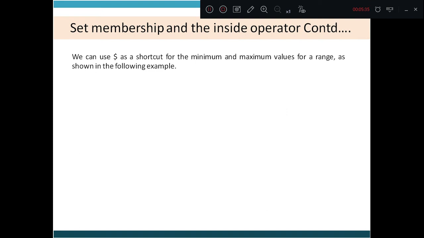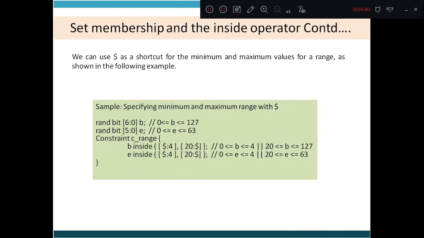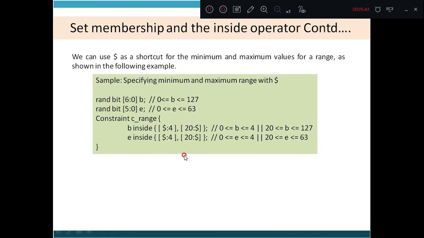Now we can use dollar as the shortcut for minimum and maximum values for the range. Let us see the example for that. See this example, specifying minimum and maximum range with dollar. B takes the size of 6:0, that is 7 bits, and it is randomized. Even E takes 6 bits, and this is also randomized. B has to lie between 0 and 127 and E has to lie between 0 and 63.